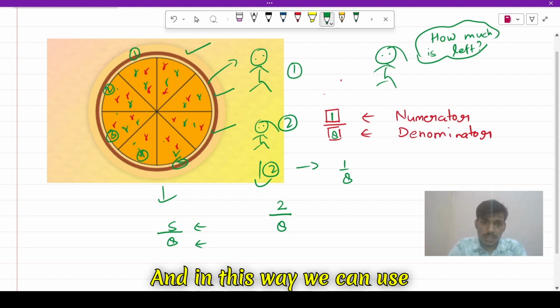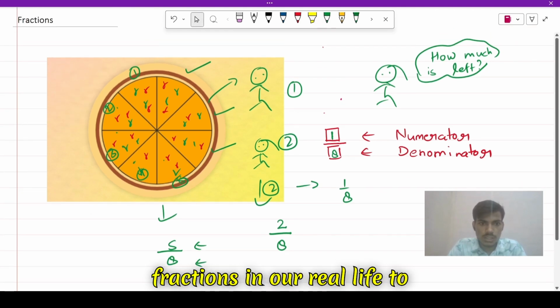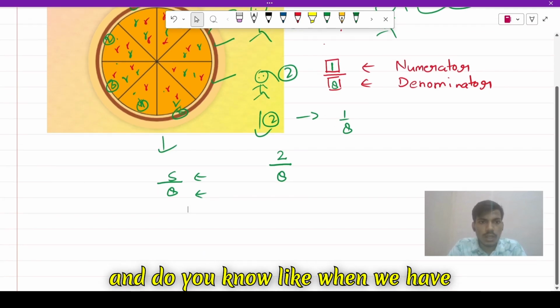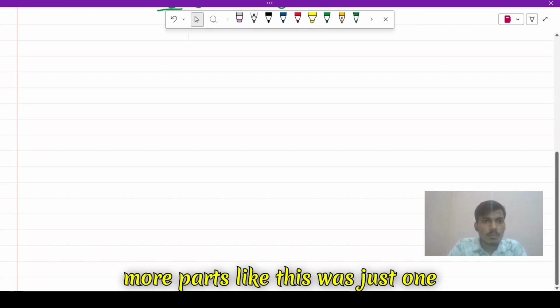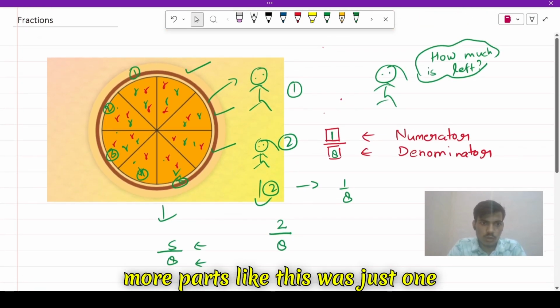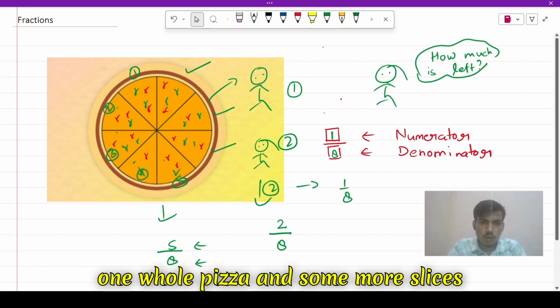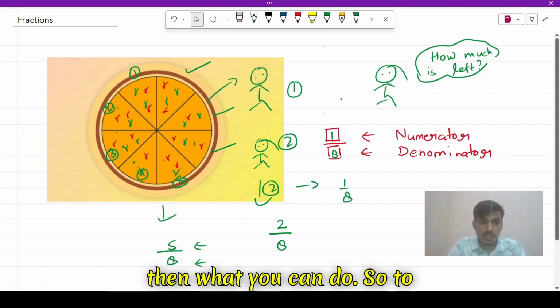In this way we can use fractions in real life to tell the parts and the number of parts. And do you know, when we have more parts, like this was just one pizza, and when there is one whole pizza and some more slices, then what can we do?